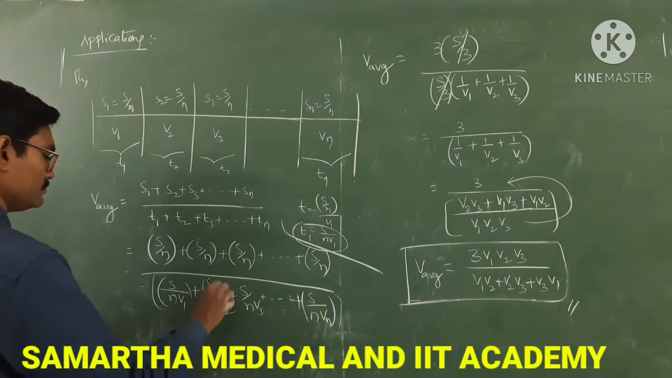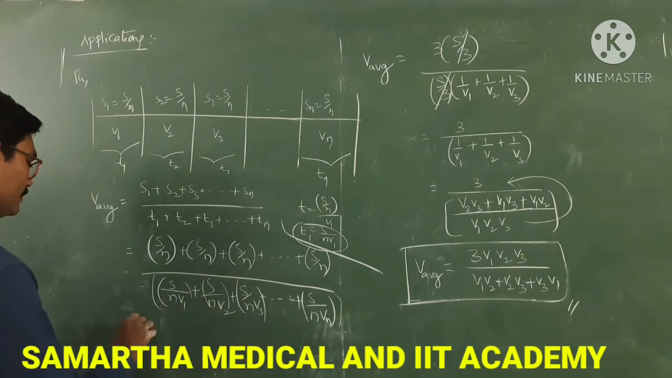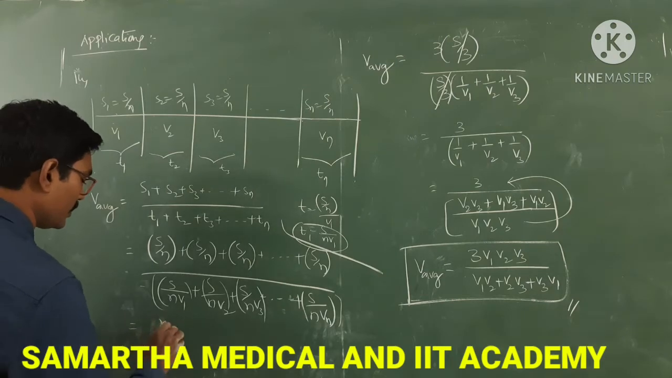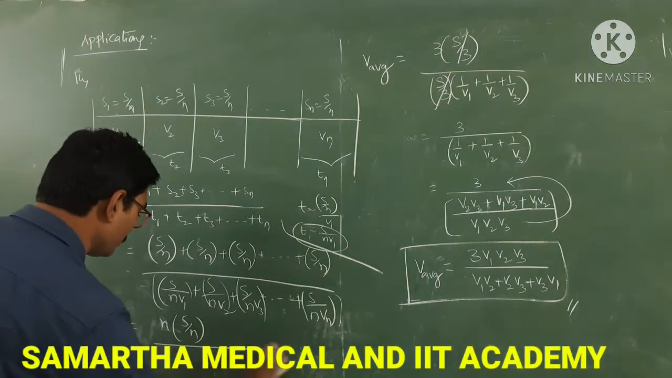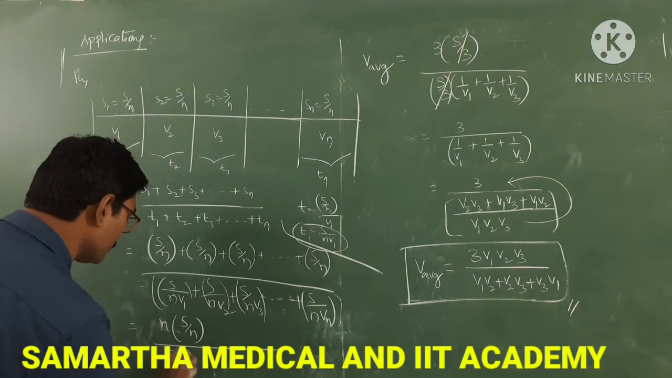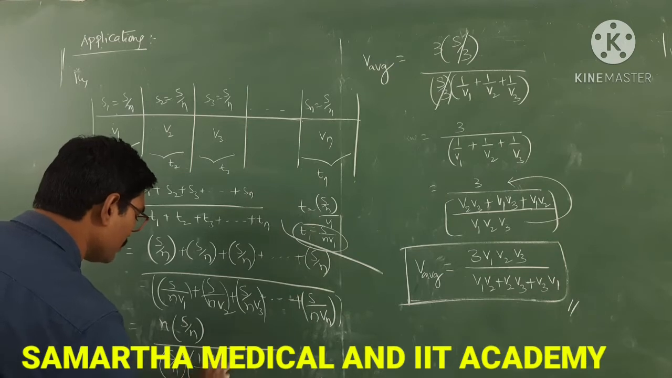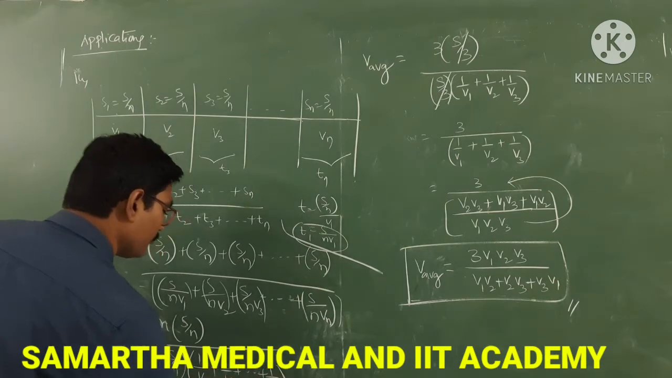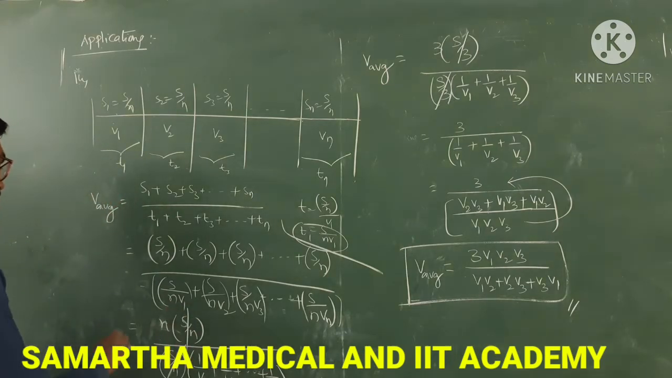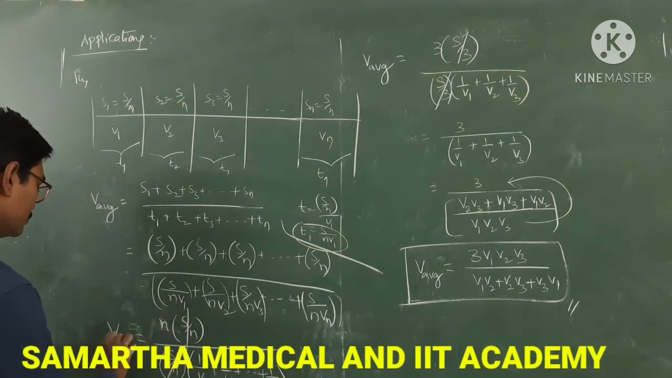Now, S by N numerator, N times S by N. These S by N's are added up to N times. So N into S by N, and here you take S by N as common: 1 by V1 plus 1 by V2 plus so on plus 1 by Vn. So S by N cancels. What will you get? V average.